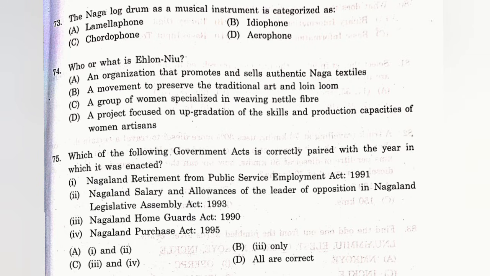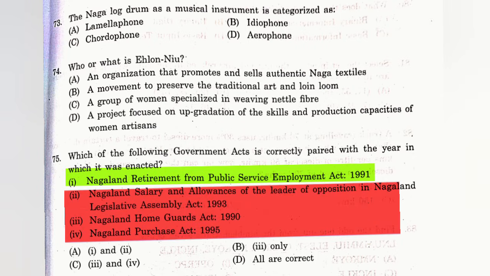The correct among those options is 1. Nagaland Retirement from Public Service Employment Act, which was enacted in 1991. For the others, the year is not correct. For example, for 2, Nagaland Salary and Allowances of the Leader of Opposition in Nagaland Legislative Assembly, it was enacted in the year 1992 and not 1993. And in third, we have Nagaland Home Guard Act, which was enacted in 1988 and not 1990. And in fourth, Nagaland Purchase Act, which was enacted in 1993 and not 1995. As we can see, there is no option for only one, so the closest answer is A, 1 and 2.